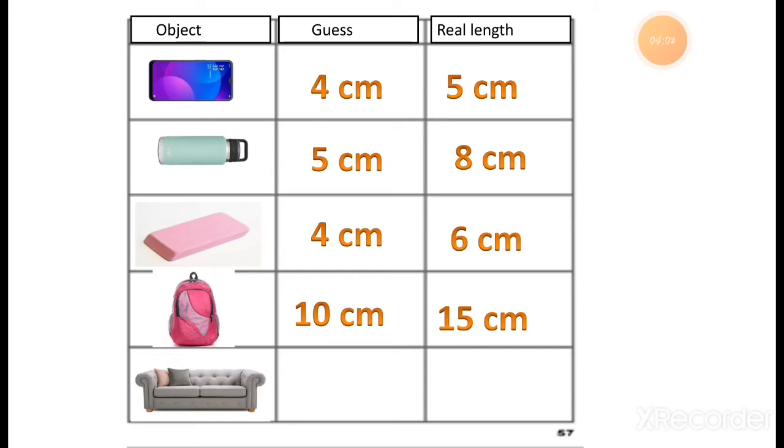So what is the length of this sofa? I think it is 20 centimeters long. This is just an approximate length, just guessing. But actually it is 40 centimeters long. How long is the sofa? The actual, real length is 40 centimeters.